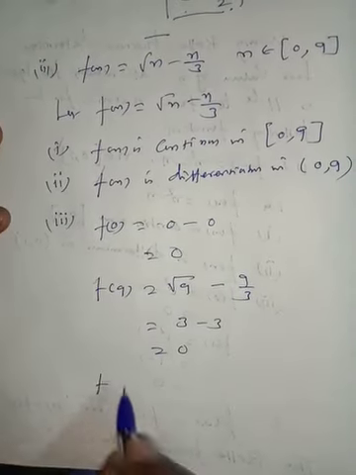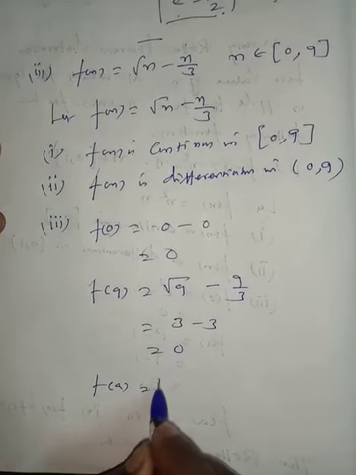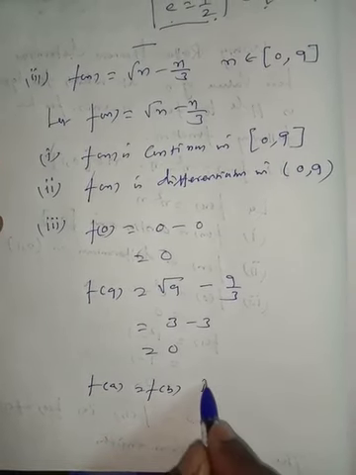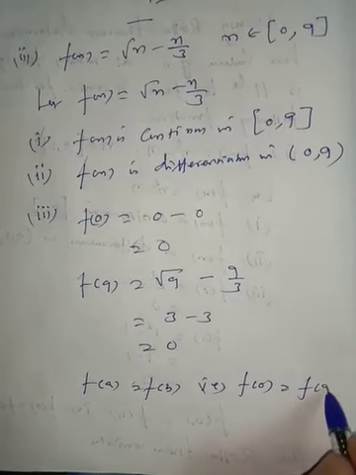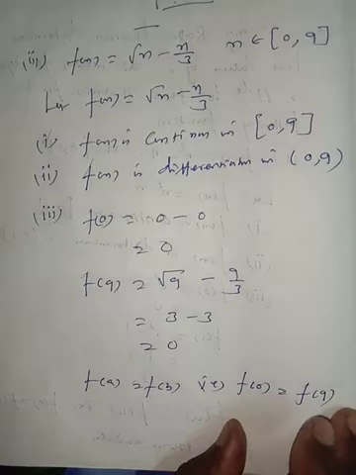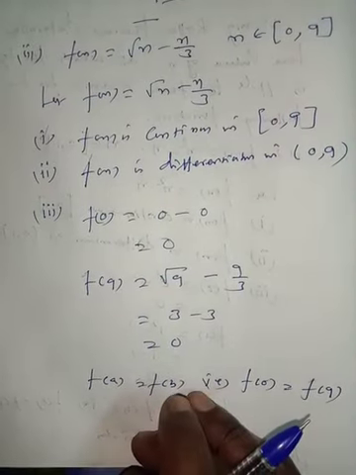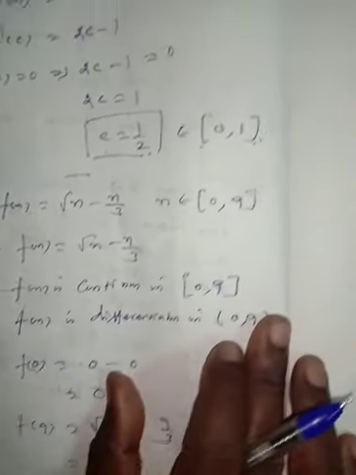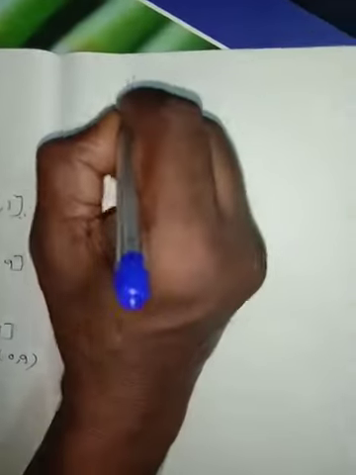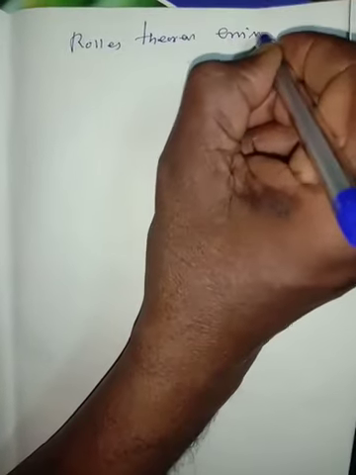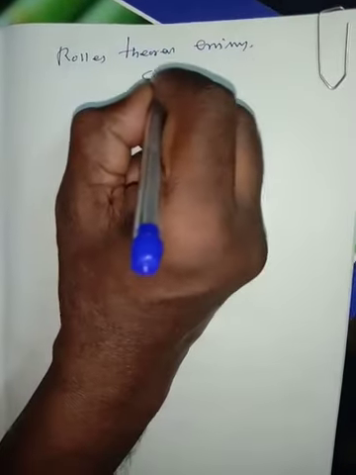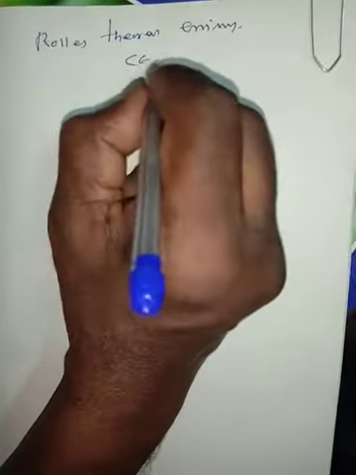So, f of a is equal to f of b, that is f of 0 is equal to f of 9. So, Rolle's theorem is satisfied, and c belongs to 0, 9.